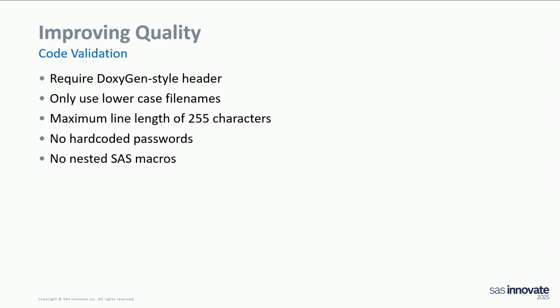We have a maximum file length of 255 characters to avoid any issues with the SAS. We all know the SAS issues with the quoting. So this we check on, so it's not during our run. It also checks if there are no hard-coded passwords. Always important that you want to avoid hard-coded passwords.